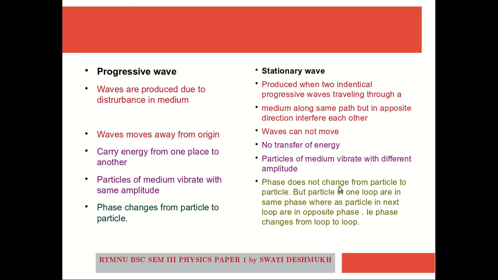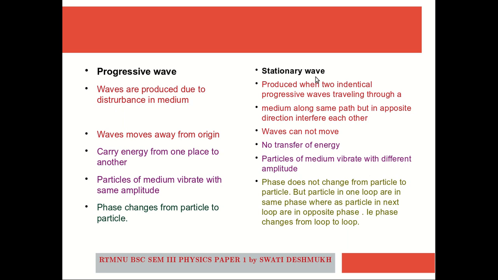So, when we compare a progressive wave with a stationary wave, we get a few points. A progressive wave is produced due to a kind of disturbance in a medium, whereas a stationary wave is produced when two identical progressive waves traveling through a medium along the same path but in opposite directions interfere with each other.